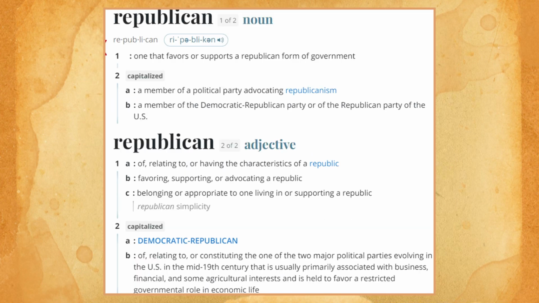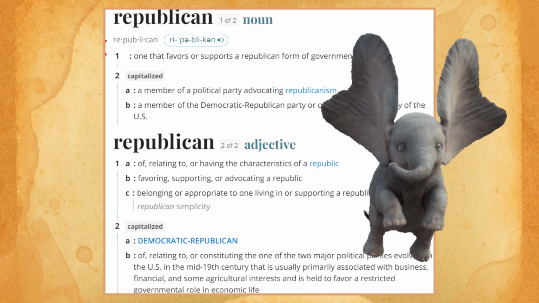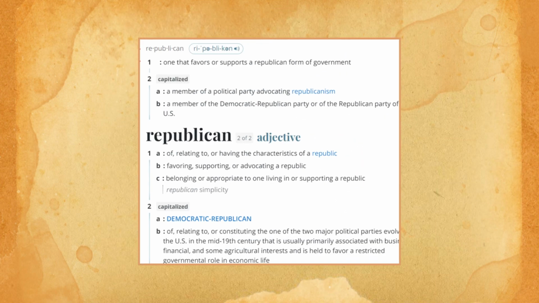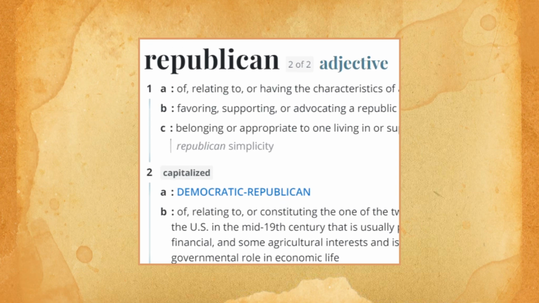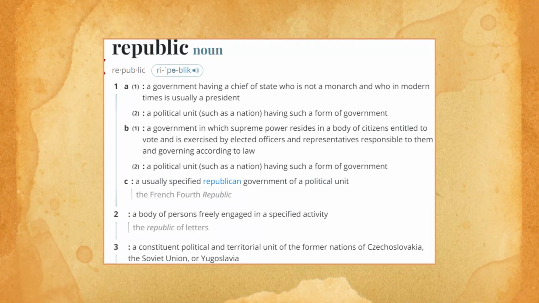A Republican is one that favors a Republican form of government. They define Democratic Republican as constituting one of the two major political parties evolving in the U.S. in the mid-19th century that is usually primarily associated with business, financial, and some agricultural interest and is held to favor a restricted government role in economic life. That's 2b, a Democratic Republican Party or the Republican Party of the U.S. So that's the detailed definition of Republican there. A republic is a government having a chief of state who is not a monarch and who in modern times is usually a president.